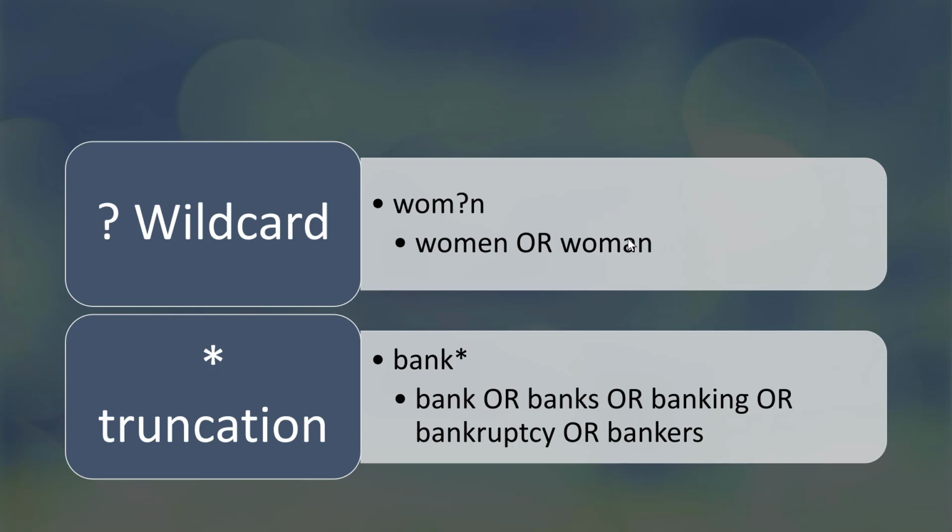Truncation allows you to search the root form of a word with all its different endings by adding the asterisk symbol to the end of a word. Effective use of these operators can help you to construct more effective search queries.